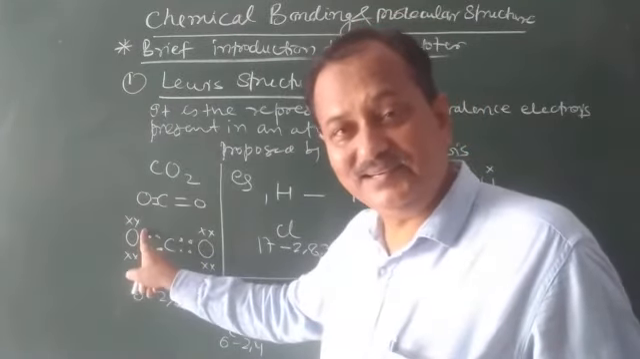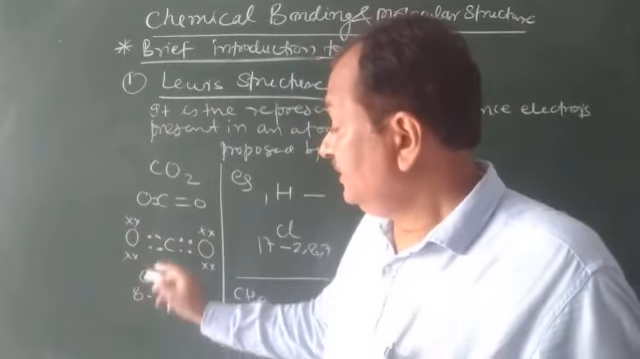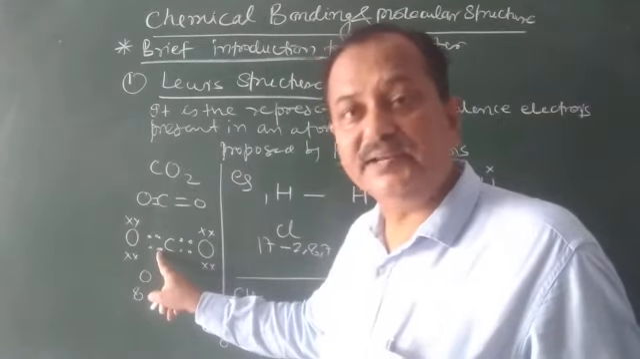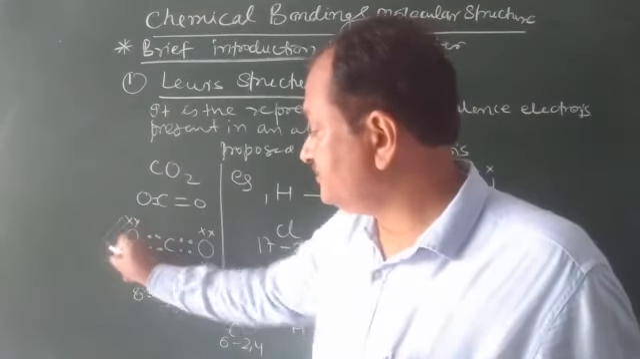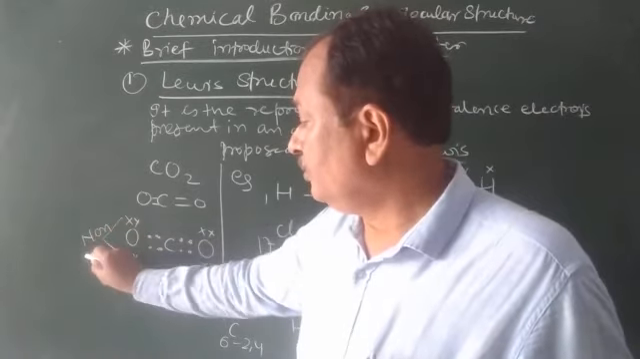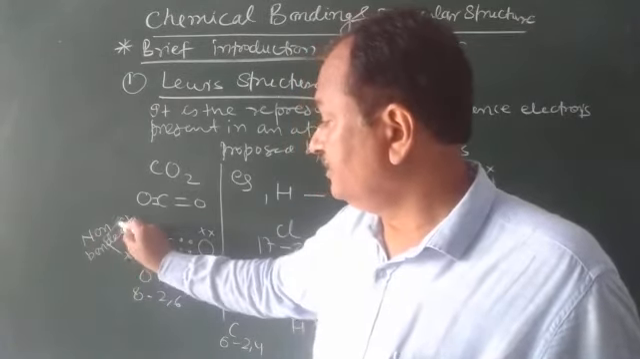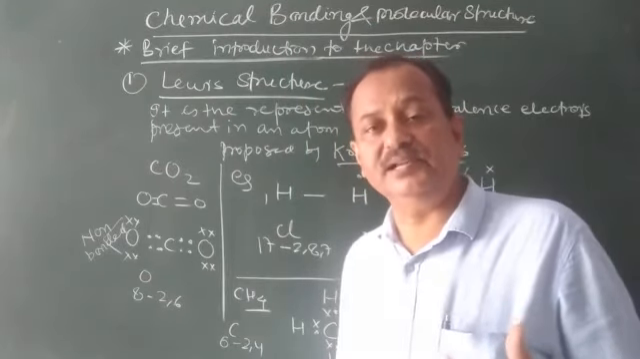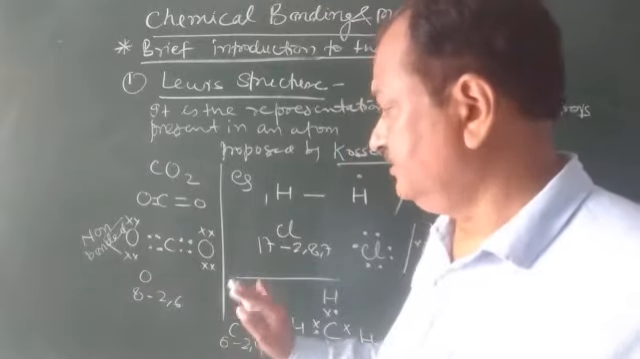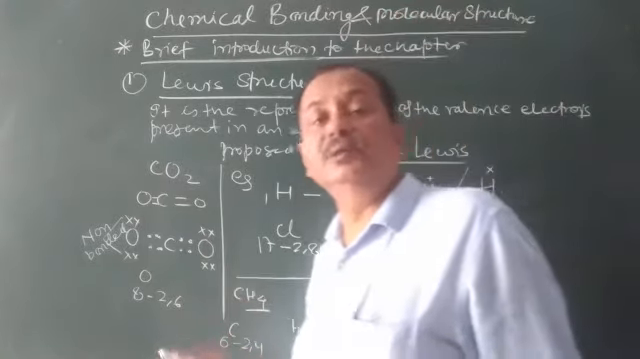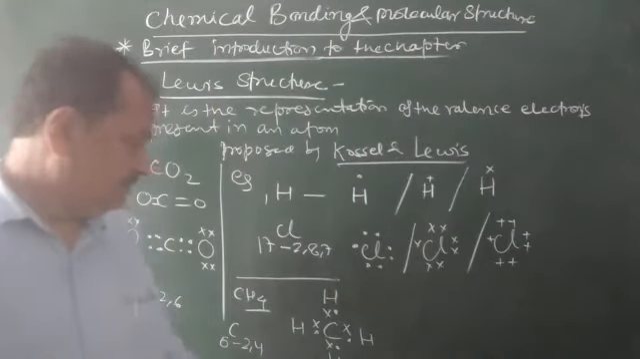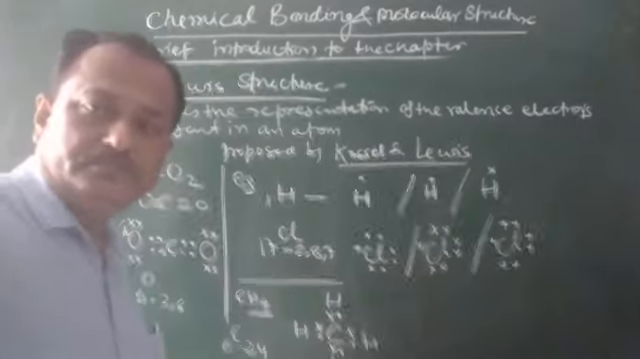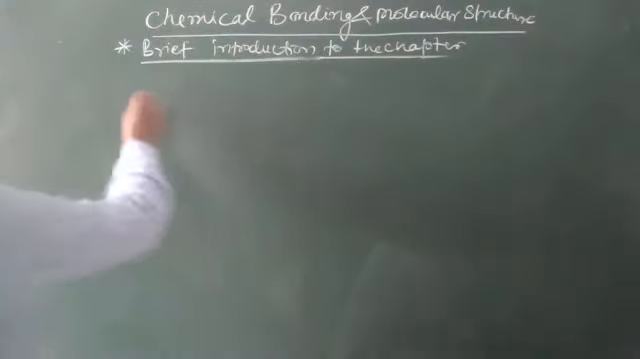But why have I differentiated? The reason is very simple: to indicate that the dotted electrons are taking part in chemical bonding, while these electrons are non-bonded. Non-bonded means they have not participated in chemical bonding. So this is all about the Lewis symbol.